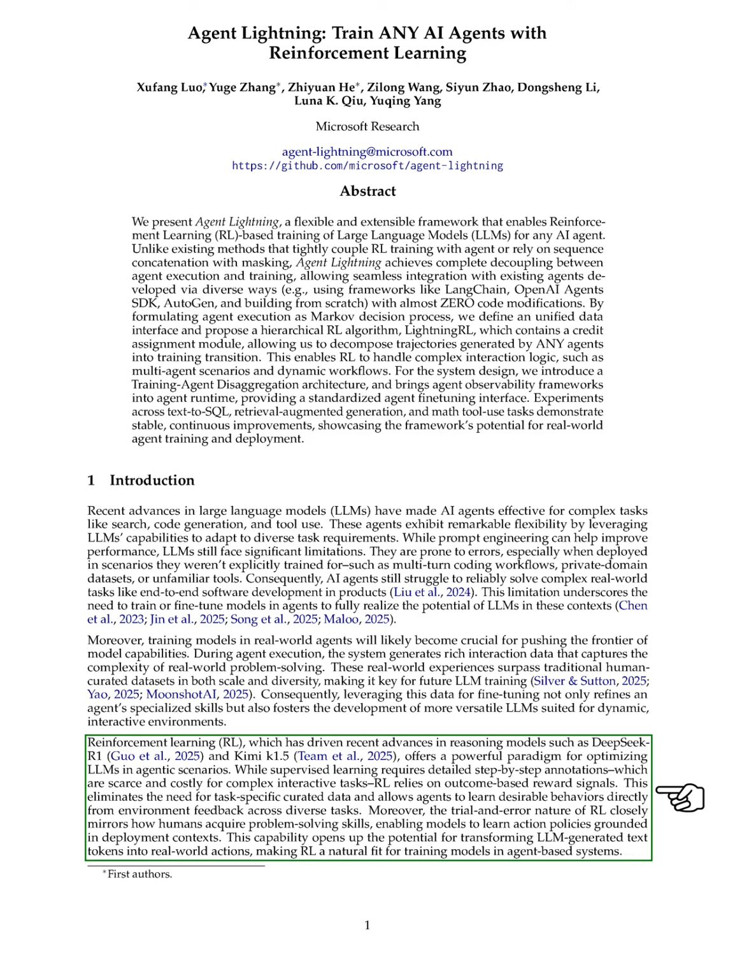Reinforcement learning, RL, has been pivotal in advancing reasoning models and offers a strong framework for optimizing LLMs in agent scenarios. Unlike supervised learning, which requires detailed annotations, RL uses outcome-based rewards, allowing agents to learn from feedback without needing curated data. This trial-and-error approach mirrors human learning, enabling models to develop action strategies based on real-world contexts.